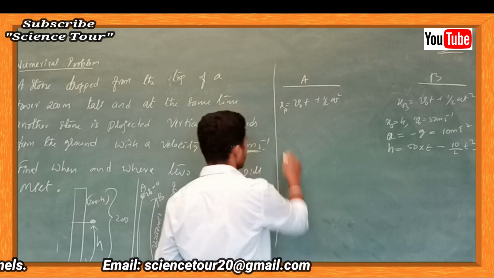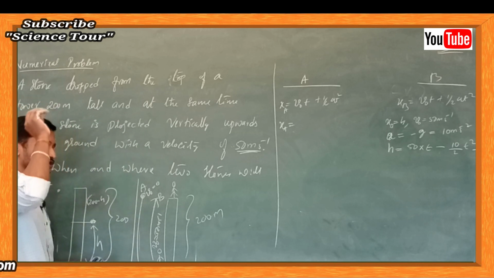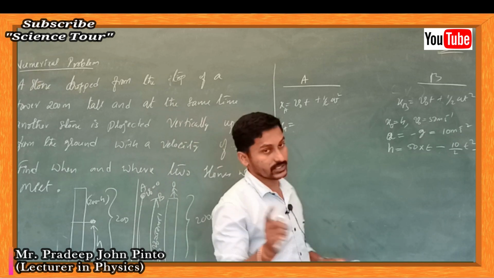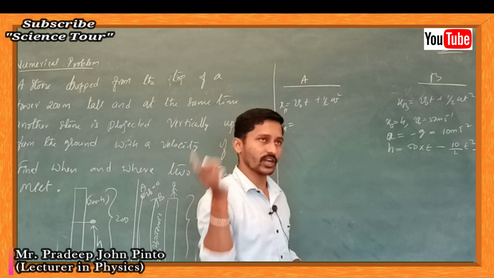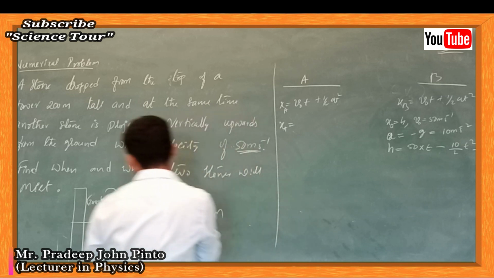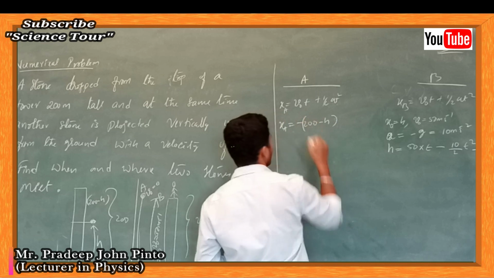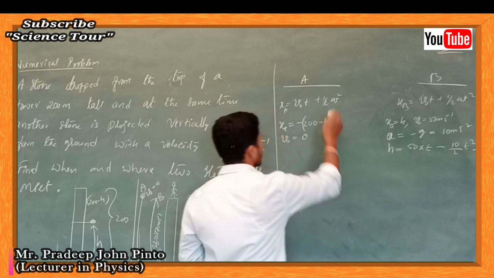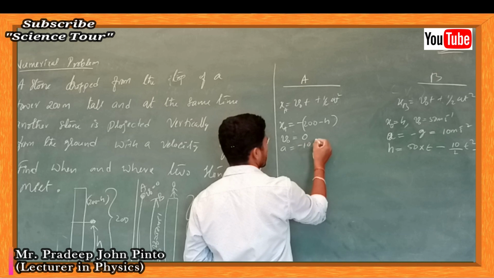Now equation 1, for xA. See, upward direction is positive, downward direction is negative, but wherever it is, g you have to put negative only. Upward velocity and upward displacement are positive; downward displacement and downward velocity are negative. Now what is the displacement here? This is 200 minus h, and that is negative because it is moving downward. Initial velocity is 0, and a is minus 10.